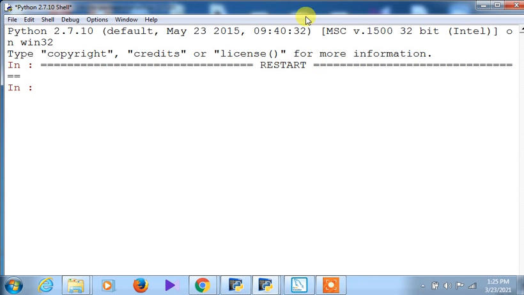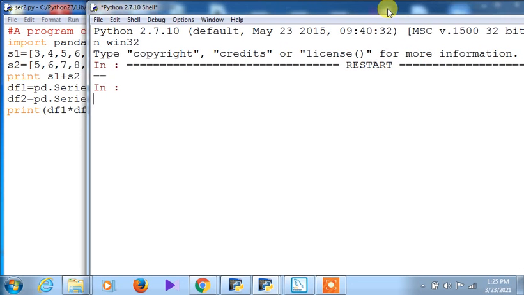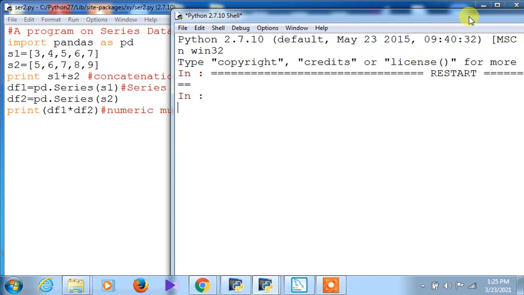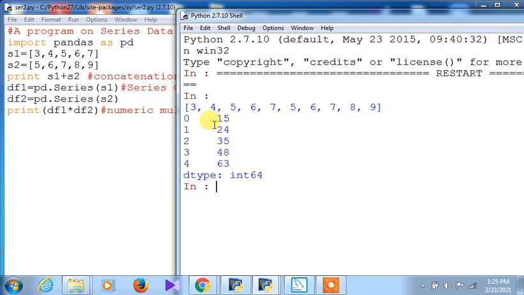Now you see out here whether the multiplication will take place or not. In a similar way, the other two basic operations of maths like subtraction and division also will be possible, whenever you use those specified operators. So here I have given numeric multiplication. You see out here whether it is correct or not. 3 5s are 15, 4 6s are 24, 5 7s are 35, 6 8s are 48, and 7 9s are 63. So this has been quite rightly executed, is it not?